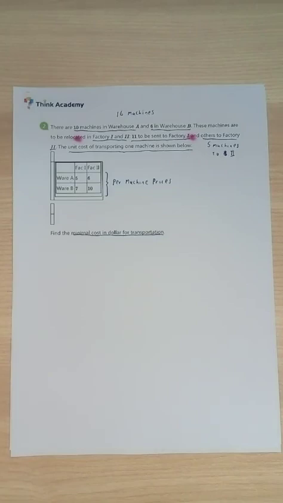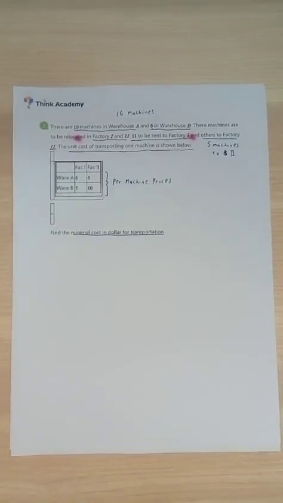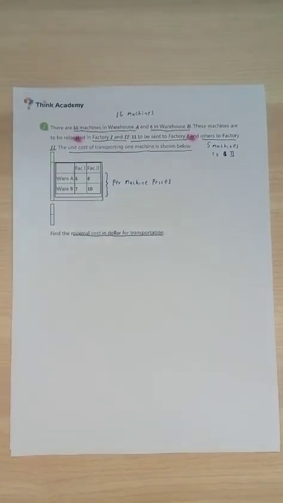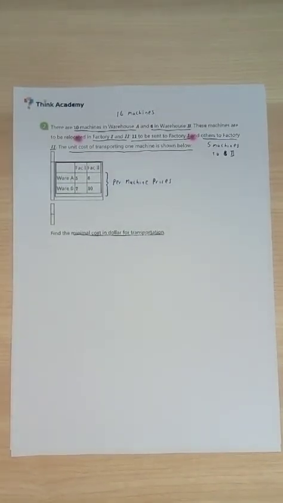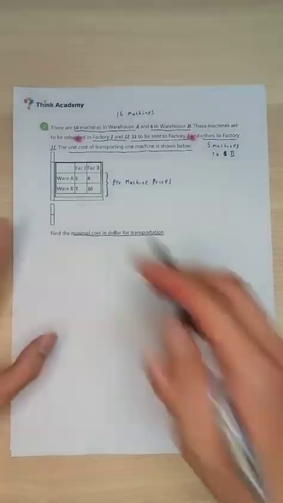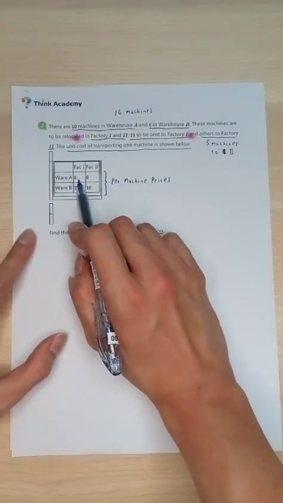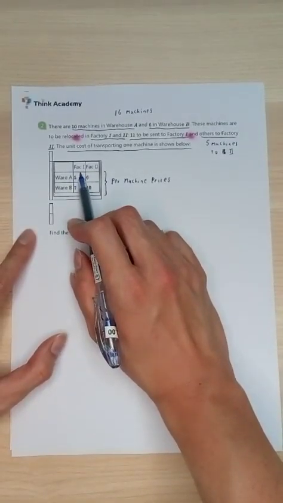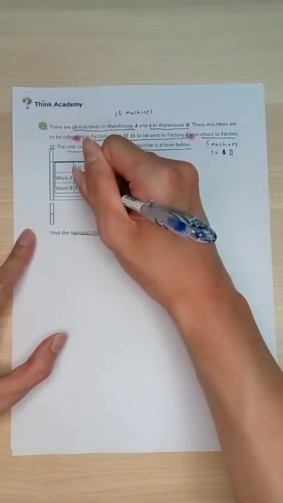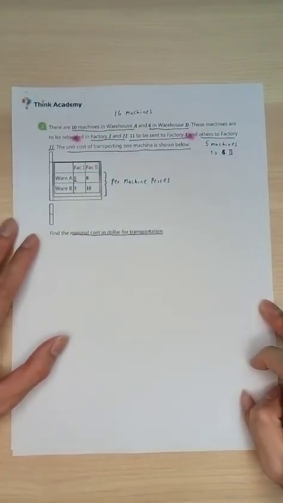So how do we tackle this kind of question? Well, this is where the assumption method comes in. The assumption method is going to be very, very helpful when it comes to this kind of question. Let us think about it. What's the cheapest option? You can see that the cheapest option in this case is from warehouse A to factory 1. So we are going to focus on this one.